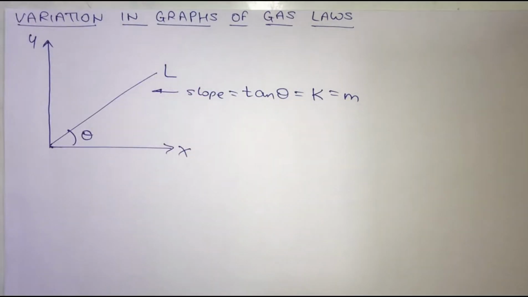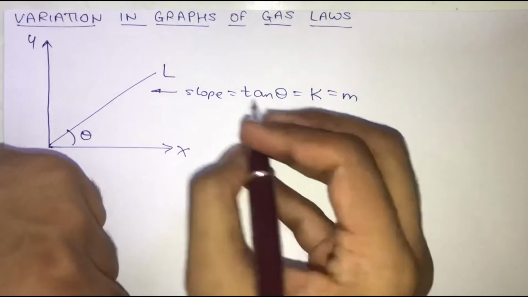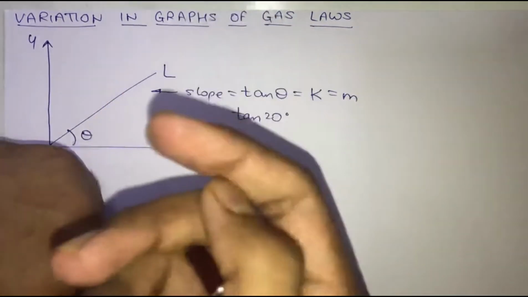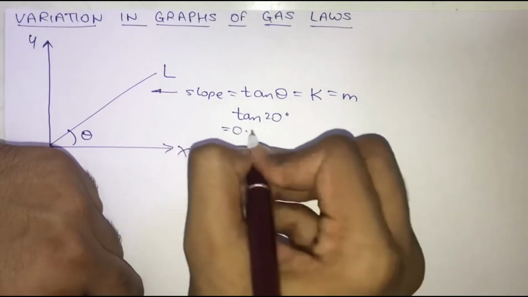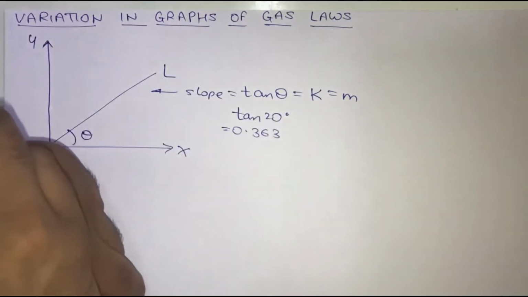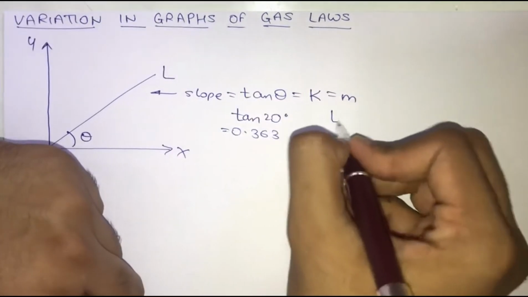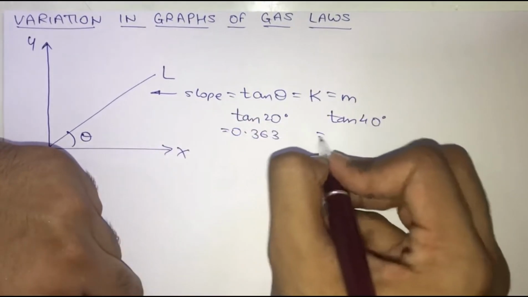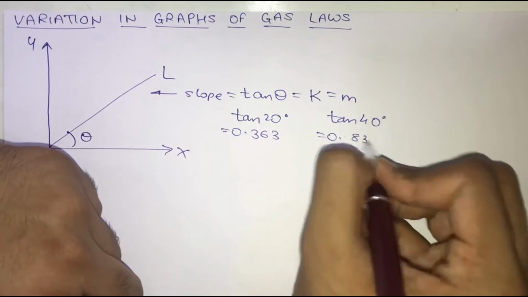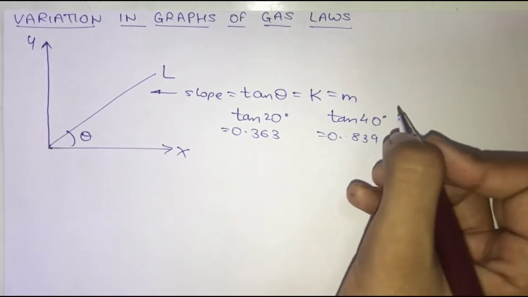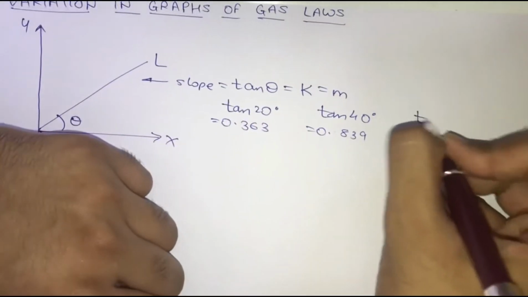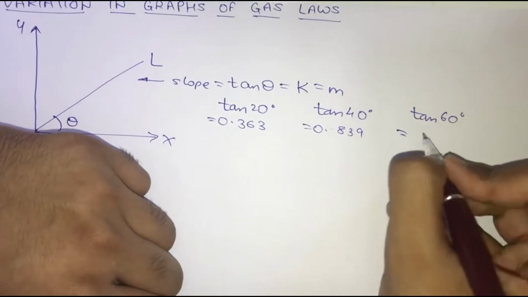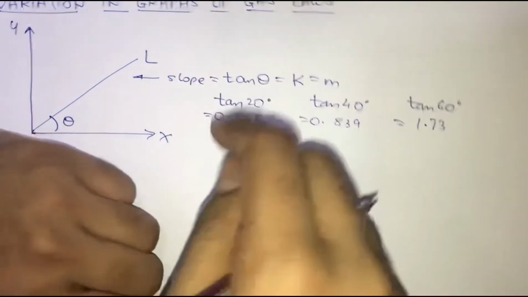Now what I want you all to observe is, let's consider the value of tan 20 degrees. The value of tan 20 degrees comes out to be 0.363. Similarly, the value of tan 40 degrees comes out to be 0.839. And the value of tan 60 degrees comes out to be 1.73.